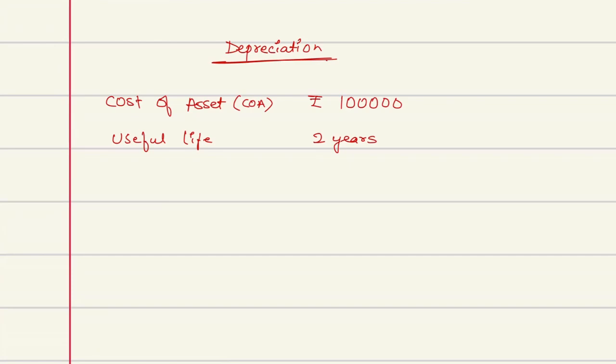Now, if I give you some information, what information can I give you? That there is a fixed deposit available, or I would say there is a recurring deposit available. What is a recurring deposit?